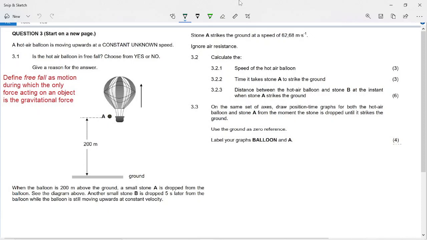Label your graphs balloon and A. Now this one doesn't ask you to put times on it, and it's for 4 marks. So I'm not entirely sure where all the 4 marks are coming from. But let's first think about this.